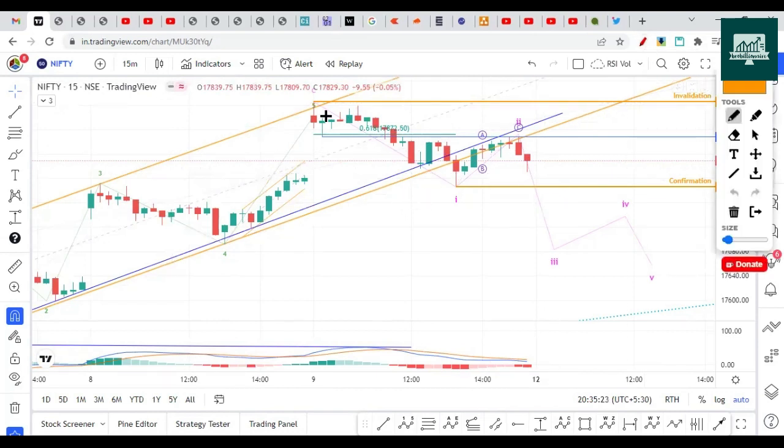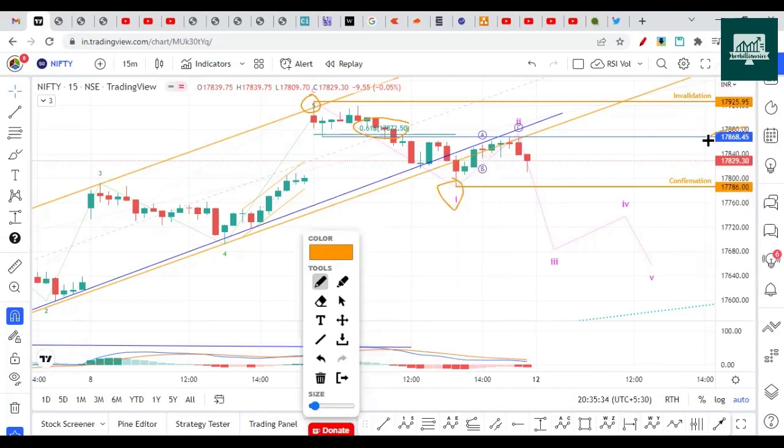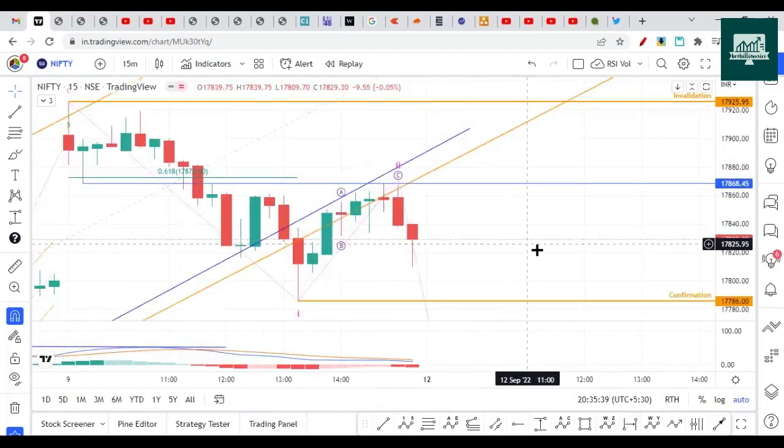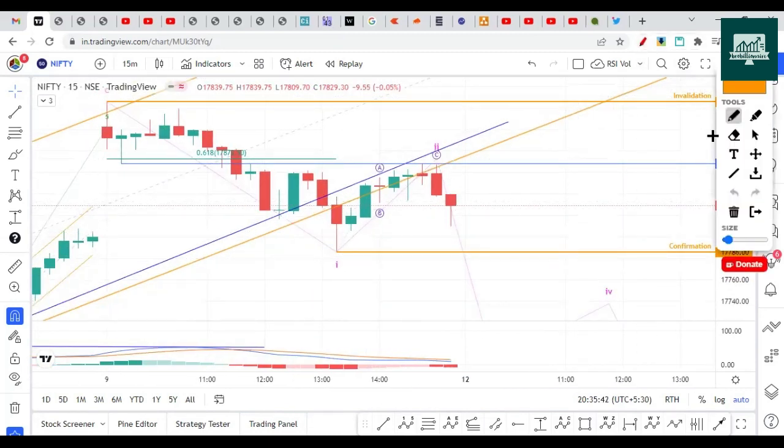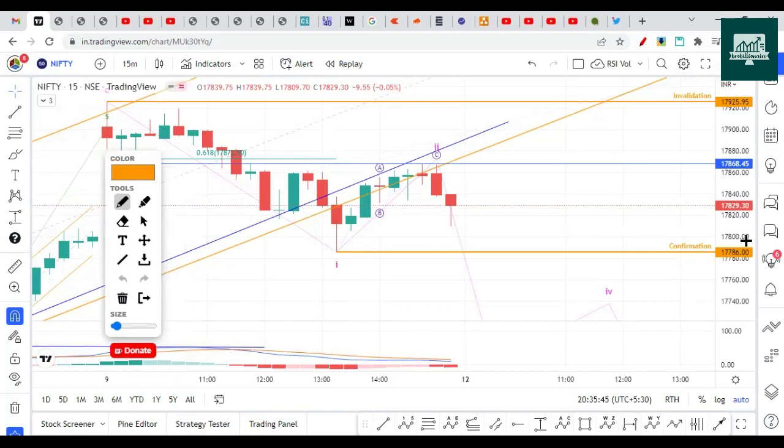So how do you get the 0.600 Fibonacci? You plot Fibonacci on this point and this point, and there you get the 0.600 Fibonacci. Exactly, it got rejected from there, from the 17,868 level. It dropped from there, right? During the closing, it gave that drop. So right now the confirmation for the fall is at 17,786, which is Friday's low. It made a little bit of a tail, but in the end it is giving a signal that there is a chance of a drop. What other thing can happen here is this entire sequence can be wave A on the upside.